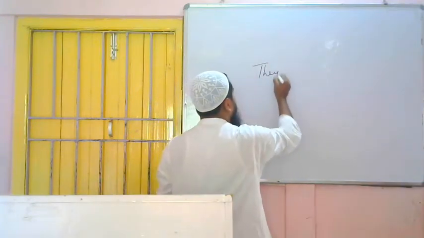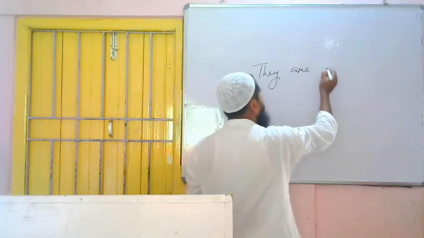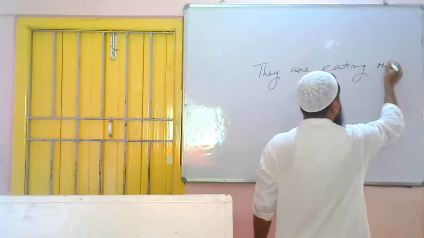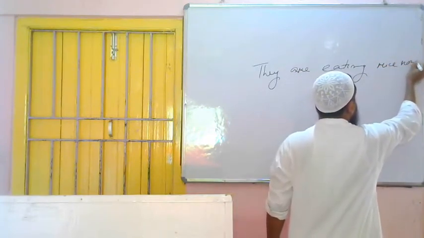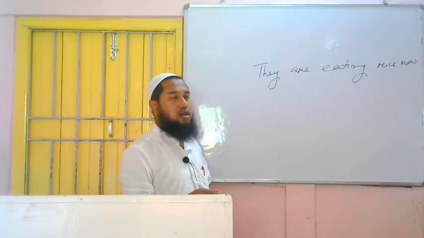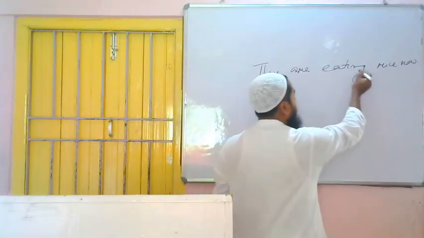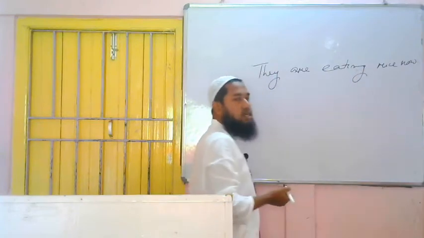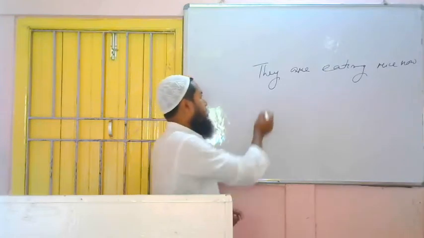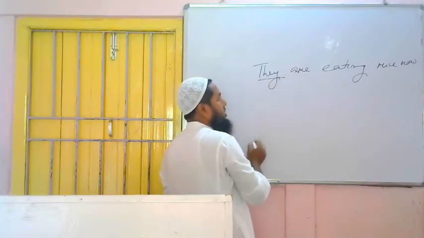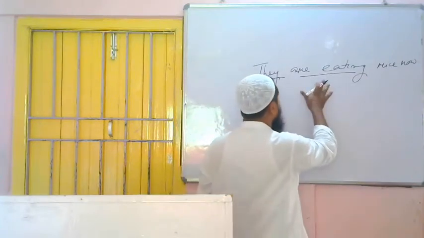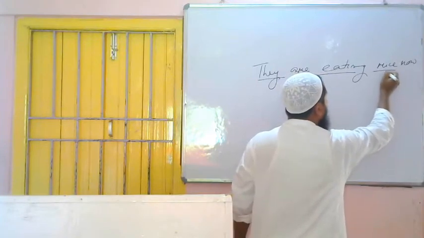They are eating rice now. This is a sentence of present continuous tense. How have we understood? Because are is there and verb ing is there with the verb. So, here in this sentence you have to find out the subject, verb and object. We are telling about they, so this is the subject. This is the verb because this is the action word, and on whom is the action of the subject falling? On rice. So, this is the object.